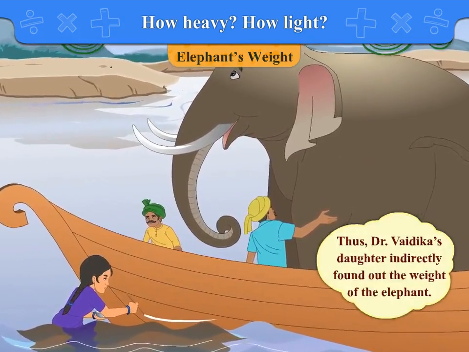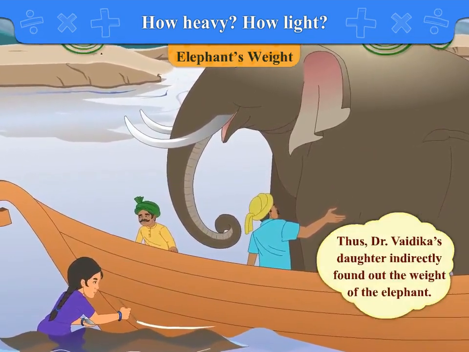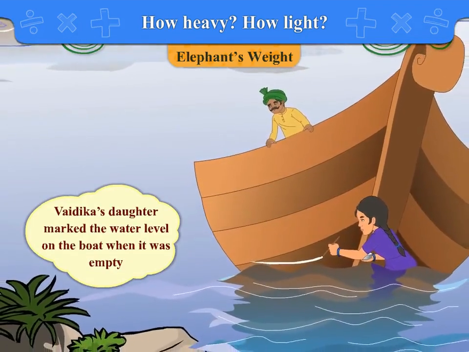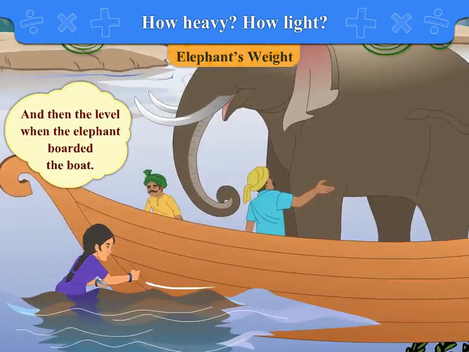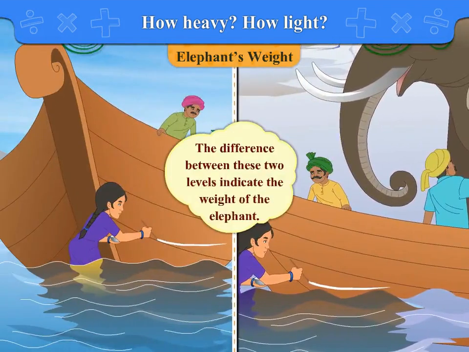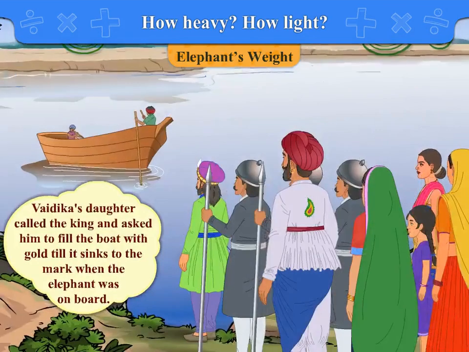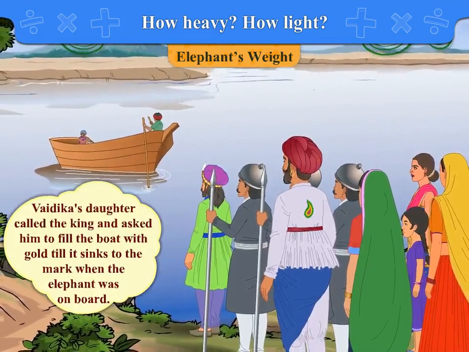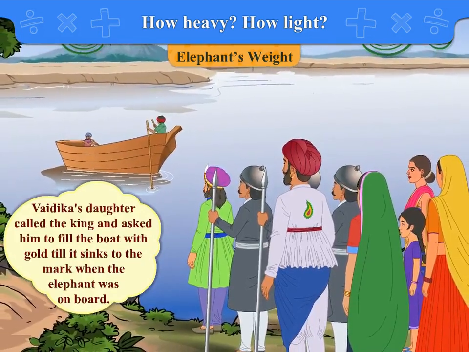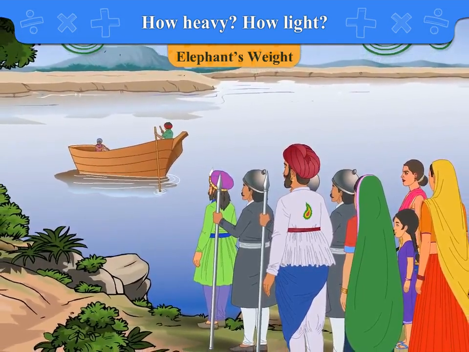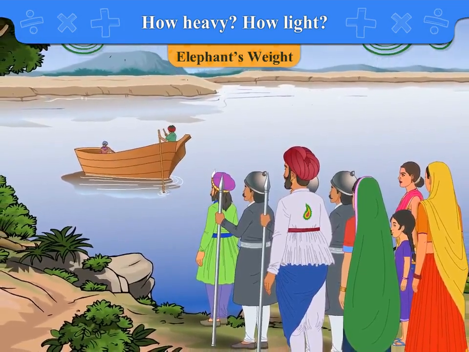Thus, Dr. Vaidika's daughter indirectly found out the weight of the elephant. Vaidika's daughter marked the water level on the boat when it was empty, and then the level when the elephant boarded the boat. The difference between these two levels indicates the weight of the elephant. Vaidika's daughter called the king and asked him to fill the boat with gold till it sinks to the mark when the elephant was on board. Thus, Vaidika's clever daughter got the gold equal to the elephant's weight from the king.